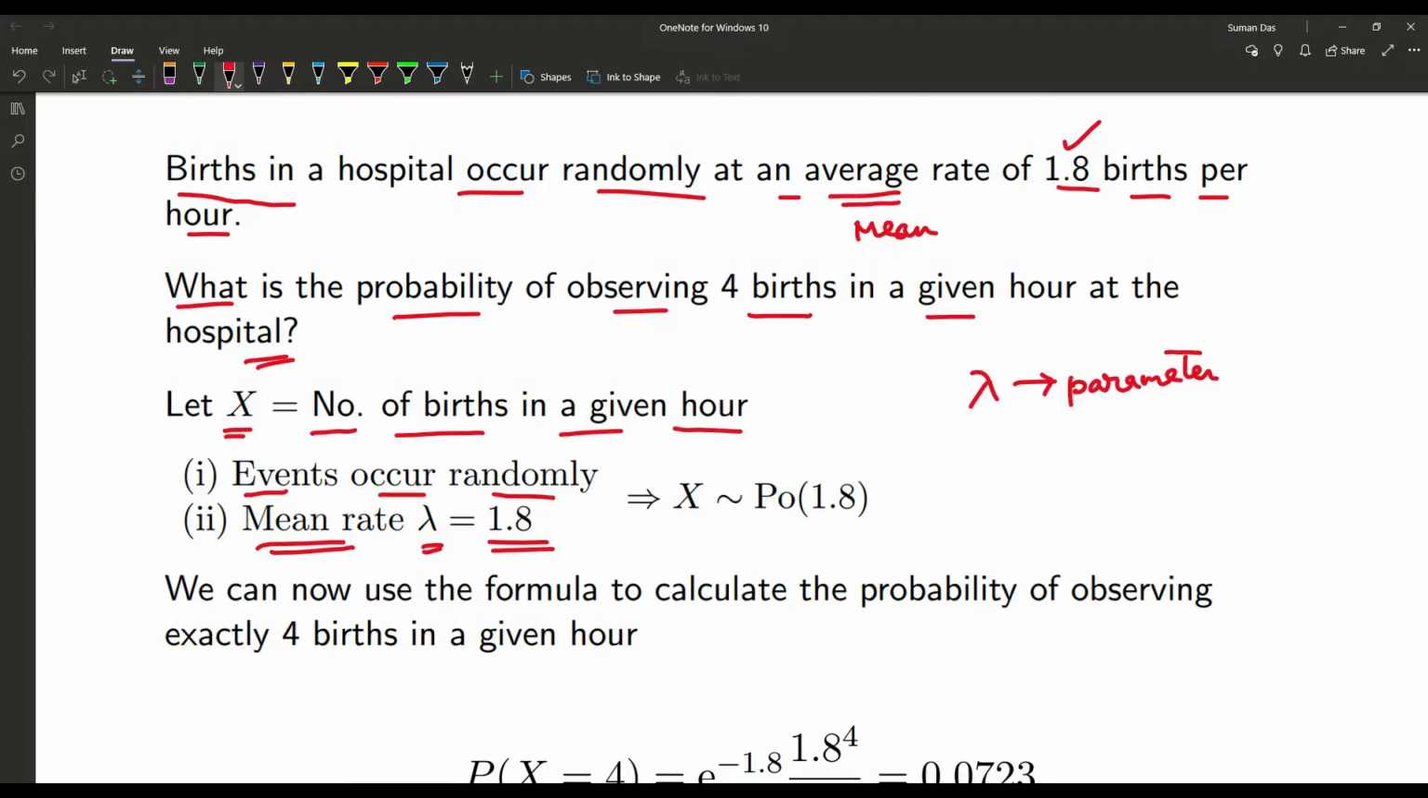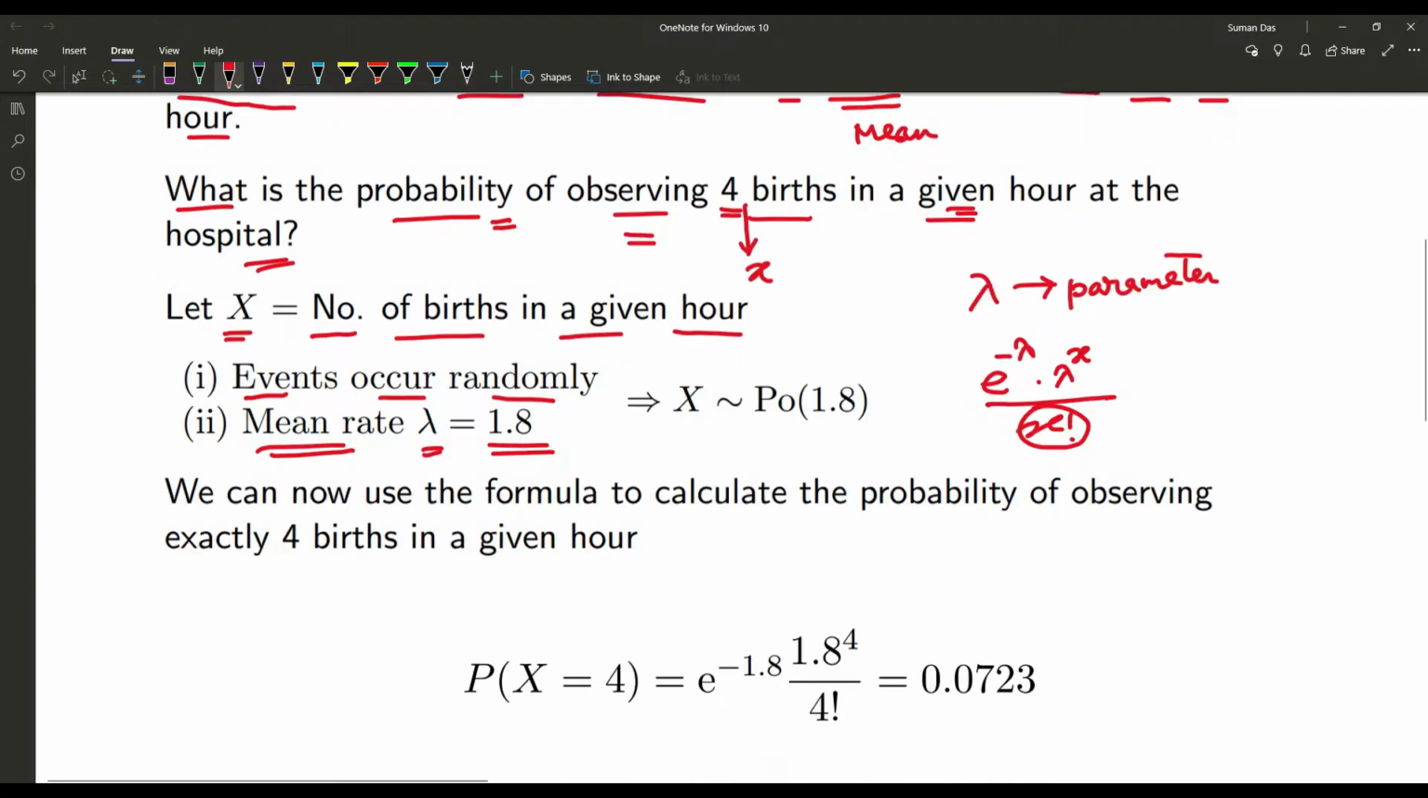Now what is the probability distribution formula for the Poisson distribution? That one is e to the power minus lambda into lambda to the power x upon x factorial, where x is the value of the random variable. Now here the question is, what is the probability of observing 4 births in a given hour? So that must be our small x, or the value of the random variable.